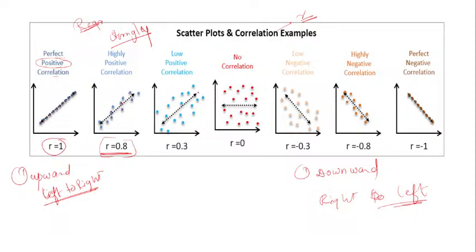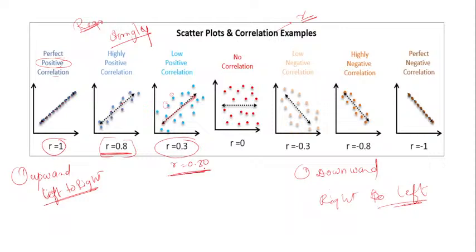Then low degree: when you say low positive, they are positive, going upward from left to right, but low. Here you can see the data is far away from this correlation line. So that means your R is near about 0.3, or you can say R is equal to 0.13.